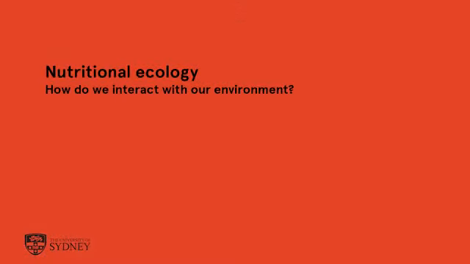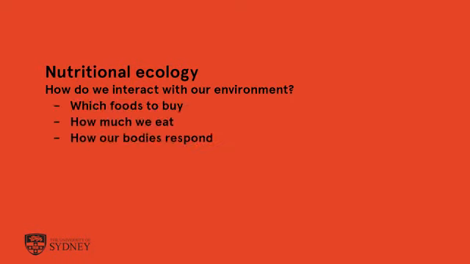The reason is that chronic disease is caused by the ways that people interact with their environments. For example, which foods we choose to buy, how much of them we eat, and how our bodies respond to eating those foods. Ecology and evolution are both sciences that specialize in understanding the interactions of animals with their environments.